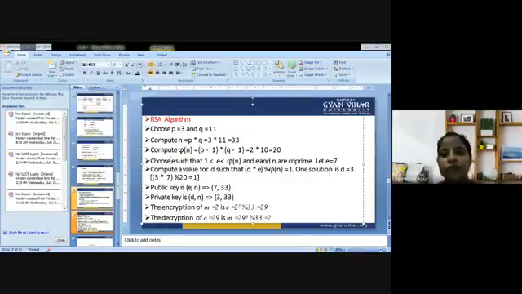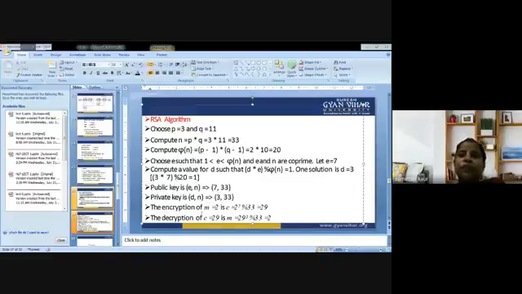So one solution is D is equal to 3, since 3 into 7 modulus 20 is equal to 1. So the public key is E and N, that is 7 and 33. N is 33, which we have already computed. The private key is D, so let's say it is 3, and N is 33.